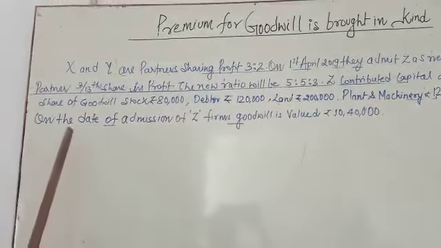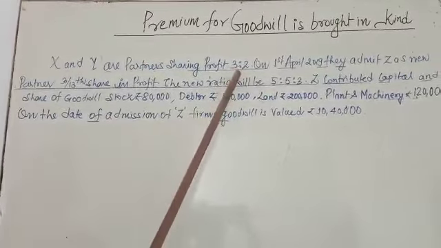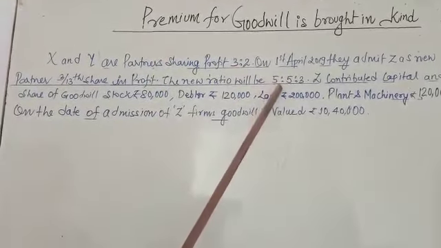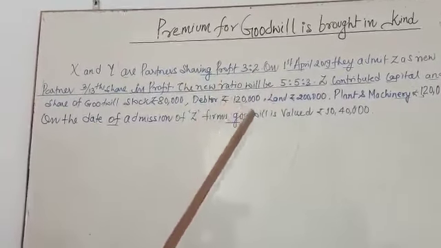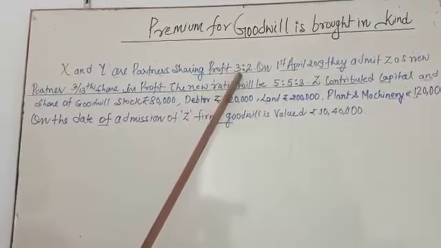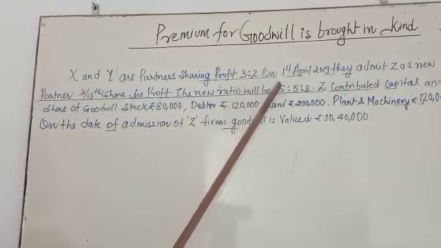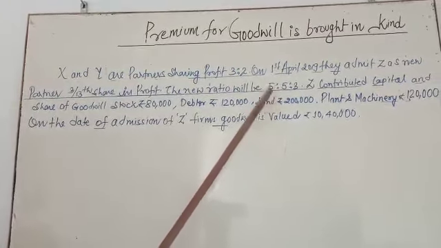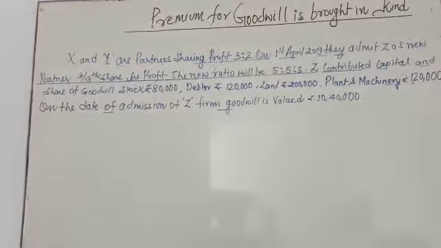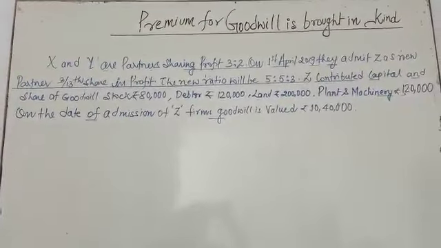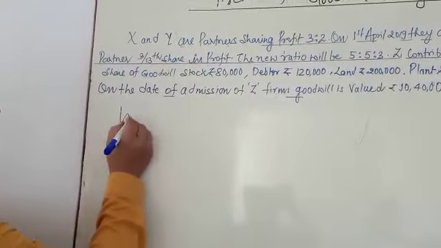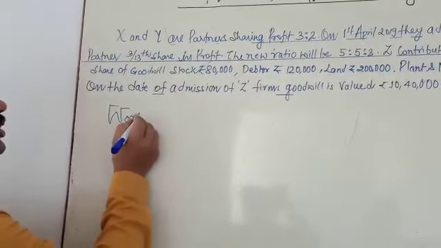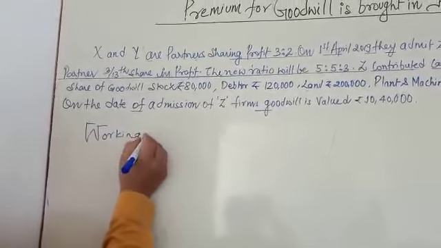systematically. So first we are going to calculate the profit sharing ratio. It means we are going to calculate the sacrificing ratio with the help of the old ratio and new ratio. This is the old ratio and this is the new ratio. Okay. So let's see how to calculate. Working note. Let's see the working note here.